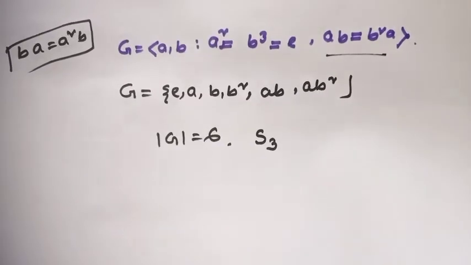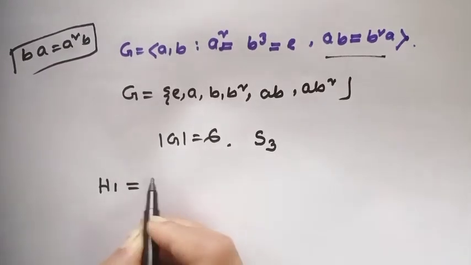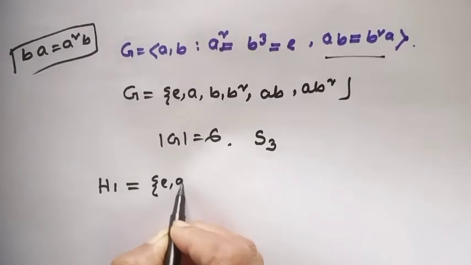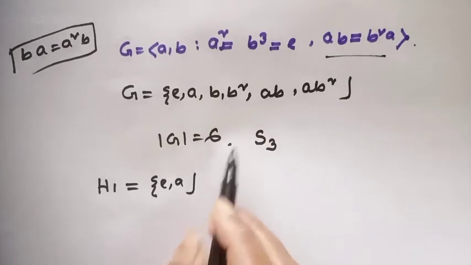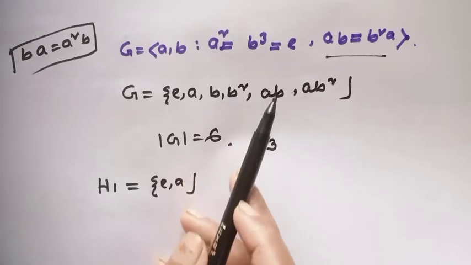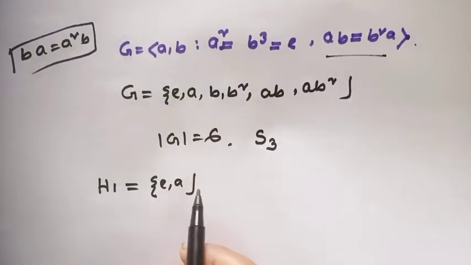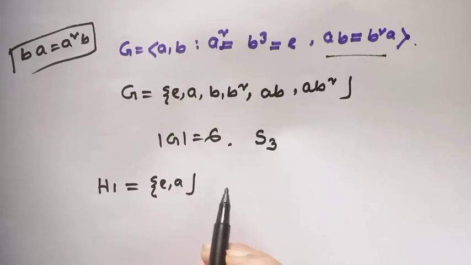What are the subgroups? Let's call S1. S1 contains the elements E, A. Since A squared equals identity, the order of the generator A is 2.